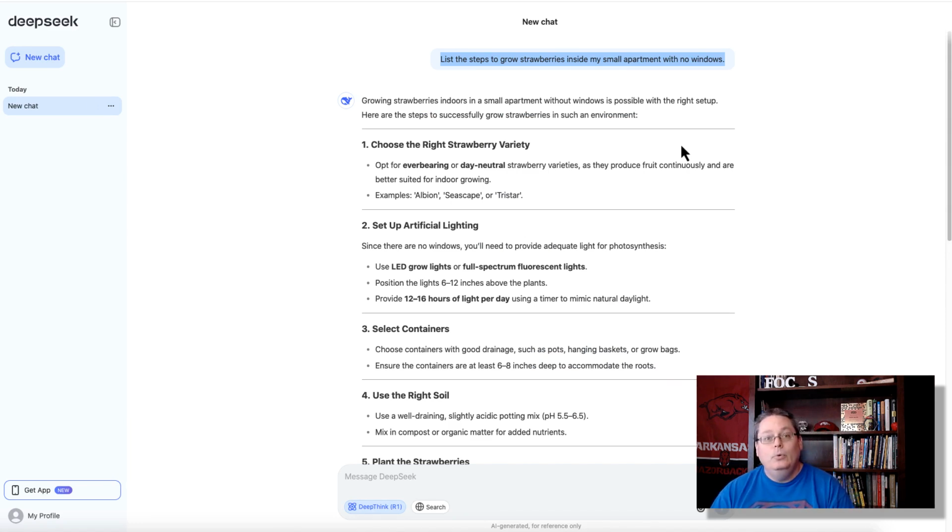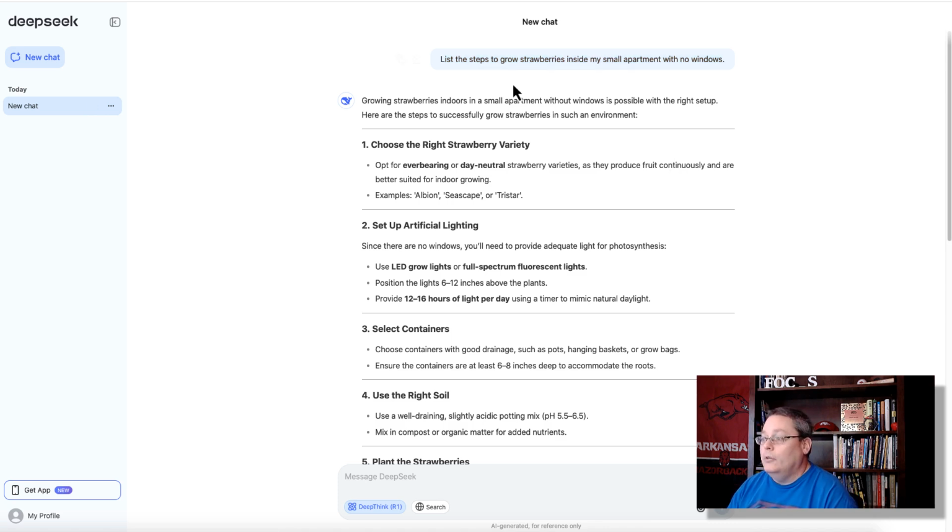I want to create information, but the focus on creating information is not about the information itself. All these AI models spit out information for us, but they don't give us what we actually need. List the steps to grow strawberries inside my small apartment with no windows. That's what I want to know how to do. I want to specifically know how to do that. But more importantly, I want to see how to do that before I try to do it myself.